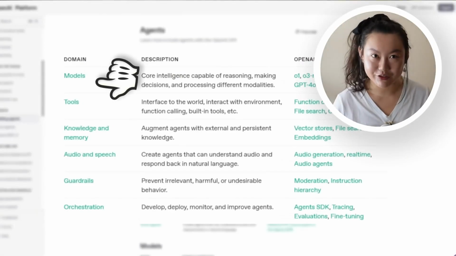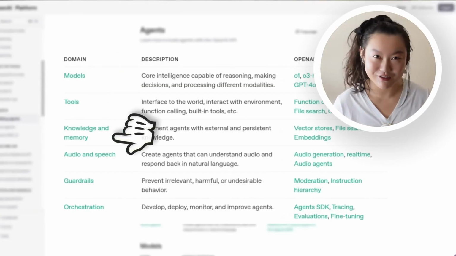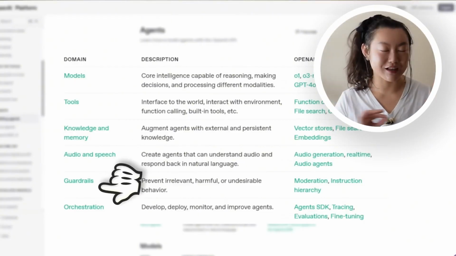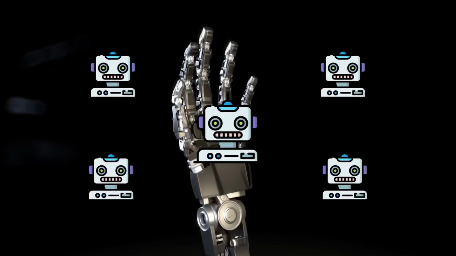Models provide intelligence, tools enable action, memory and knowledge inform decisions, voice and audio enable natural interaction, guardrails ensure safety, and orchestration manages them all. I do also want to point out that prompting is really, really important when it comes to agents, especially if you're building multi-agent systems where you're not just having a single agent, but you actually have networks of agents that are interacting with each other. Your prompts need to be very precise and produce consistent results.